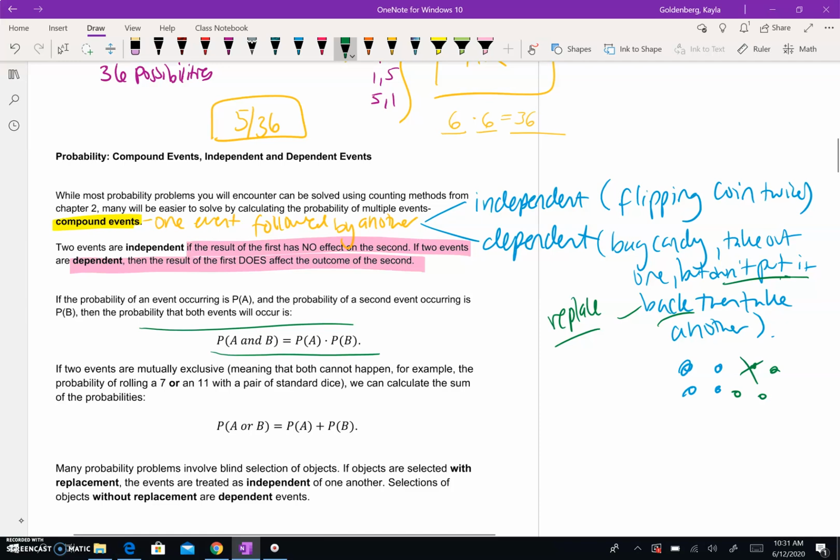If 2 events are mutually exclusive, meaning that they cannot both happen, for example, the probability of rolling a 7 or an 11 with a pair of standard dice, we can calculate the sum of the probabilities, where you add them.